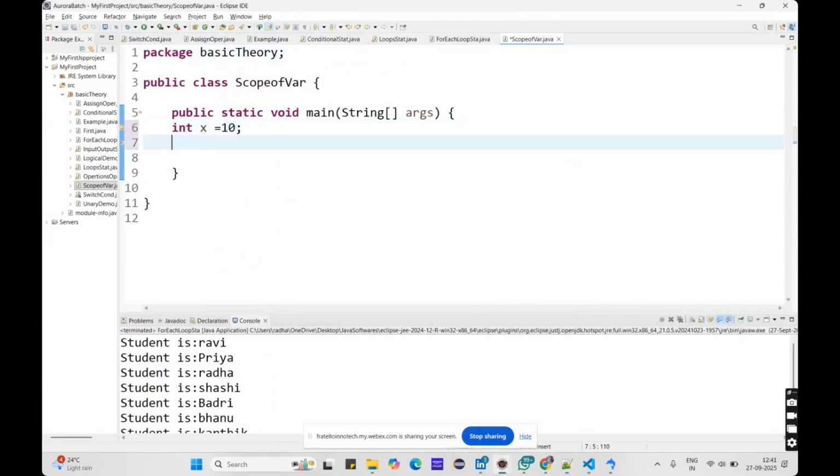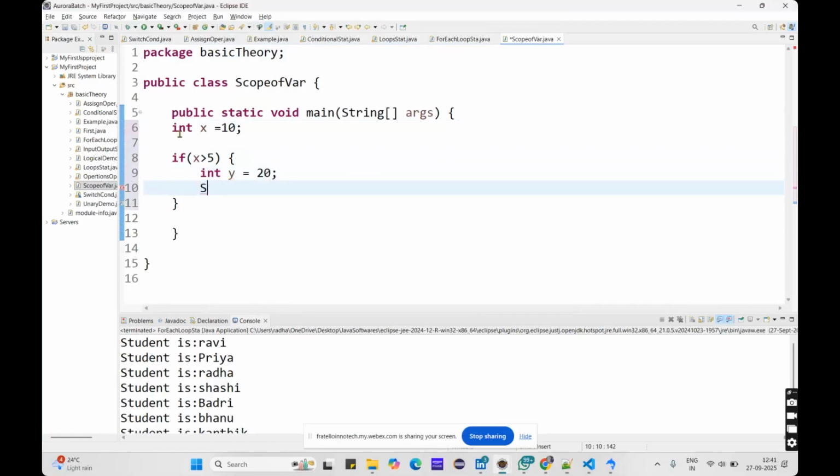I've taken integer x equals 10, and let me use one condition: if x is greater than 5. Inside this if block, I am declaring integer y equals 20, or something. Now here I want to print it out.